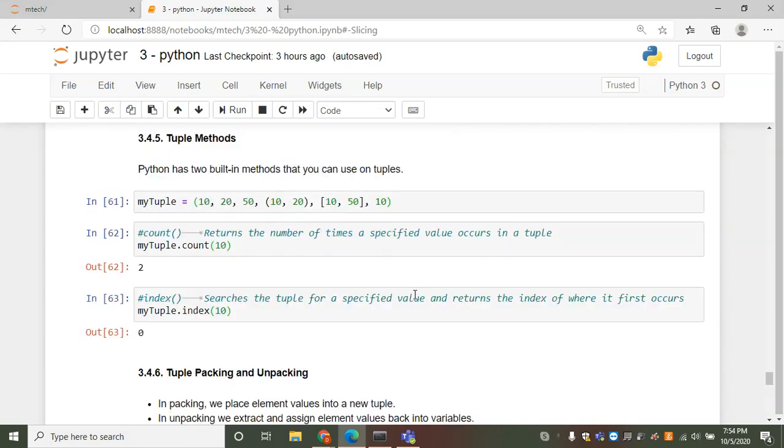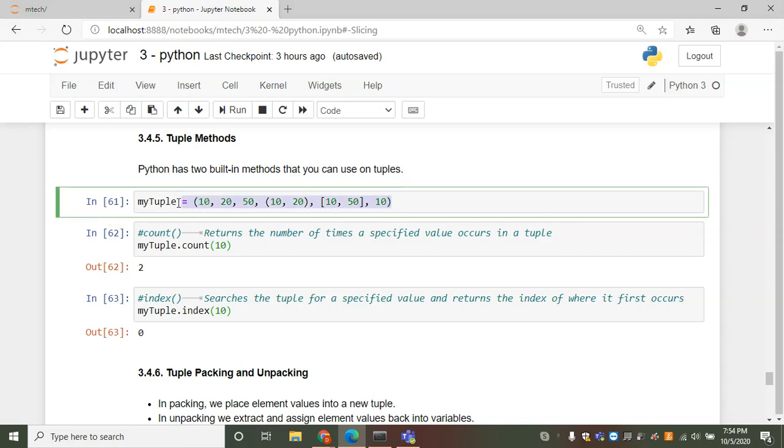Then tuple methods. There are two tuple methods available in Python: count and index. Count returns the number of times a specified value occurs in a tuple, whereas index searches the tuple for a specified value and returns the index of the first occurrence of that value.